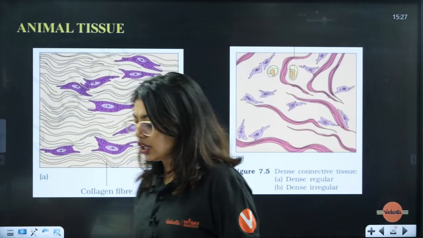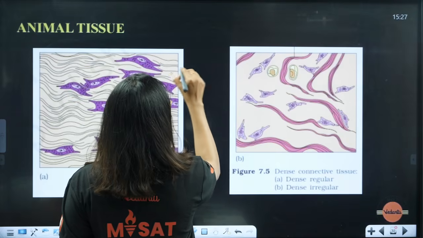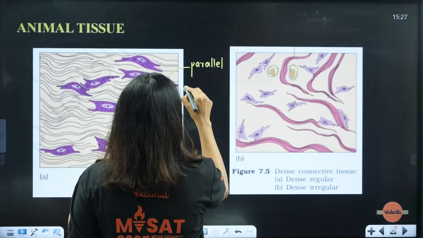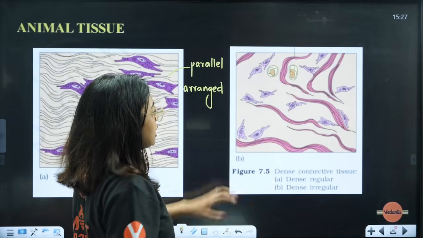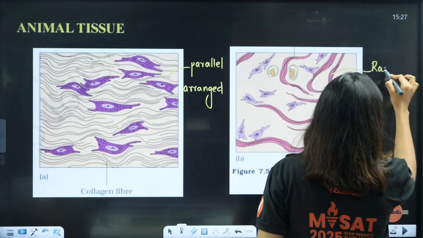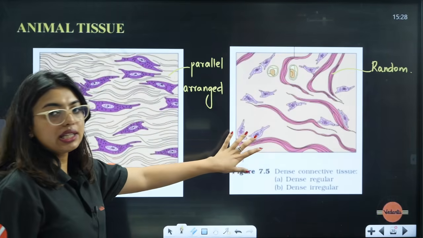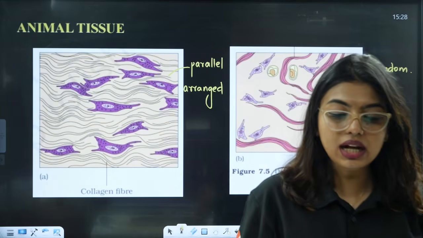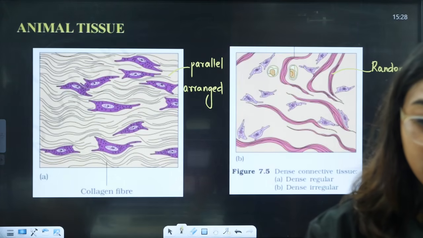So look here, students, here you can see it is in a regular pattern. Can you see they are just arranged parallelly? Yes or no? Here if you see, they are all arranged in a random pattern. So that is why we have regular and irregular. These are present beneath the skin. That's why our skin can withstand more jerks. But our tendons and ligaments cannot do that.